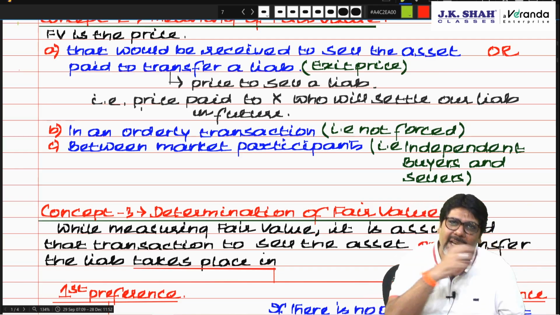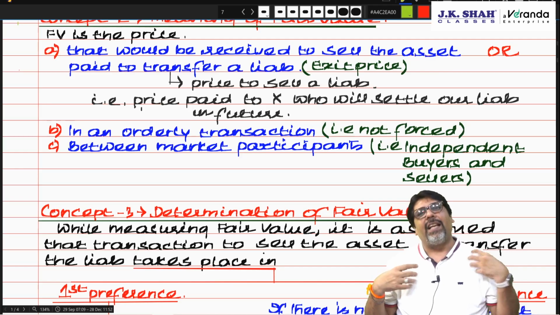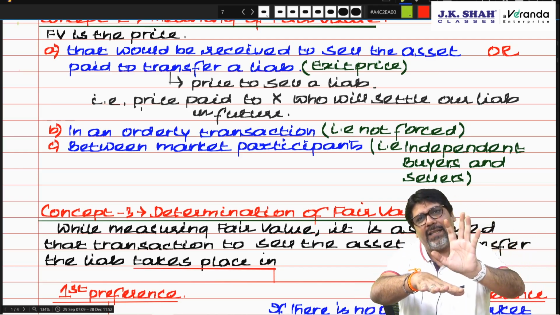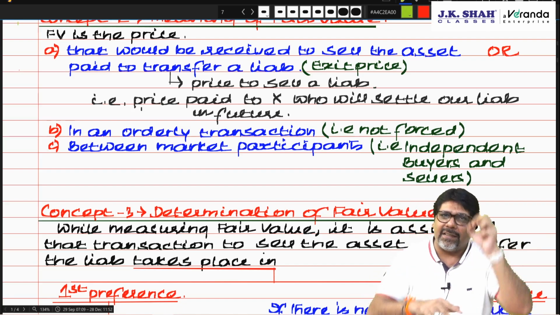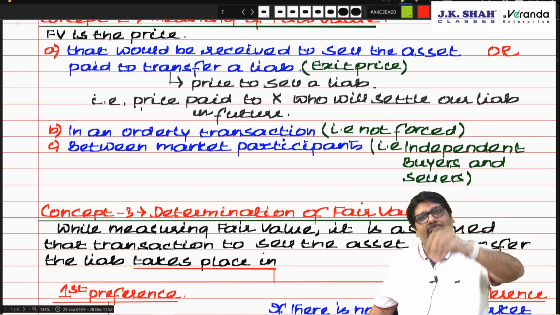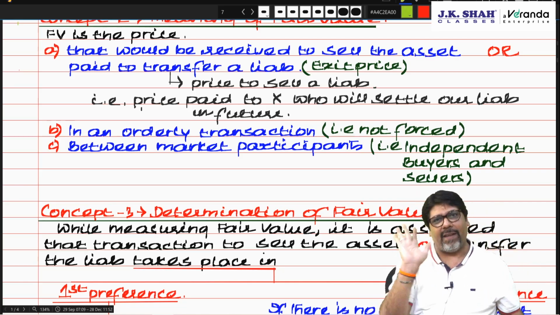So he will deduct the carriage expenses which he is supposed to incur. So what we say, if we incur carriage expenses to bring the asset to market, we can sell the asset in the market at 5 rupees. But for that we need to bring the asset to the market. To bring the asset to market we will incur 1 rupee. So ultimately, market price for us is how much? 4 rupees. That is the fair value of the asset.